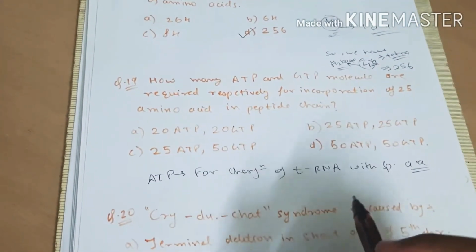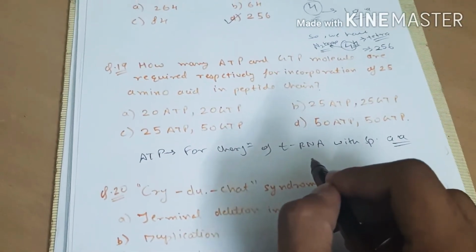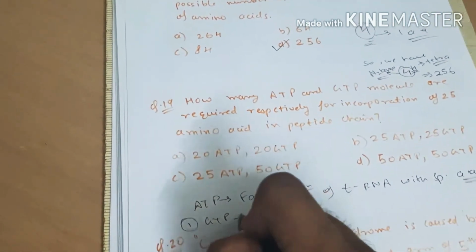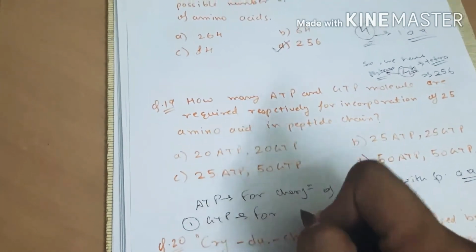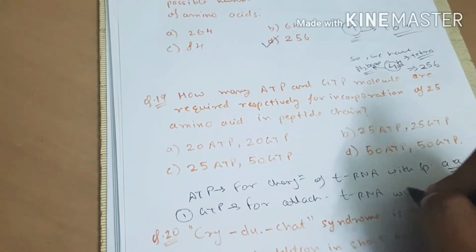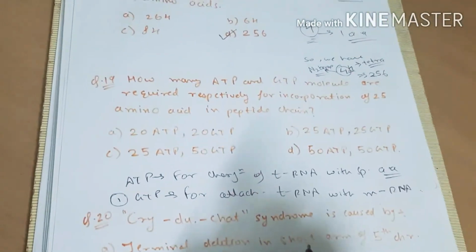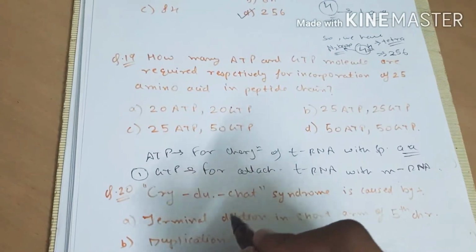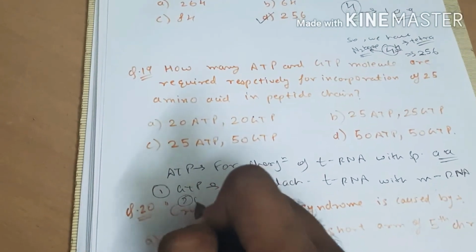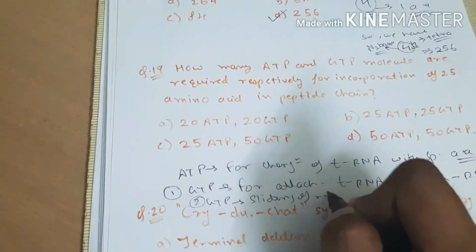And for the attachment of this tRNA with the codon of mRNA, a GTP is required. This is the first GTP, which is required for the attachment of tRNA with mRNA. Okay, and for the ribosome to slide on mRNA, another GTP is required. So we have a second GTP for sliding of ribosome.